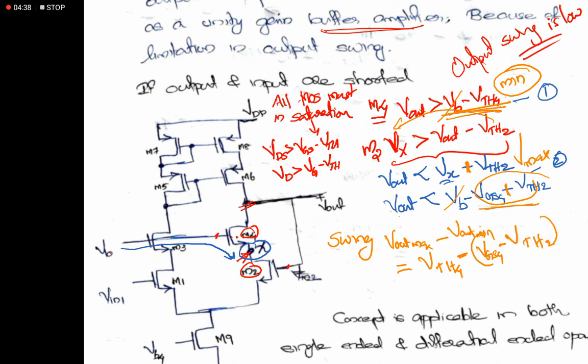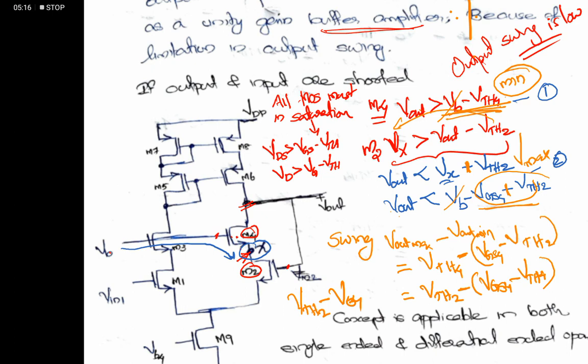We can rearrange this as VTH2 minus (VGS4 minus VTH4), which is equal to VTH2 minus the overdrive voltage of MOSFET 4.